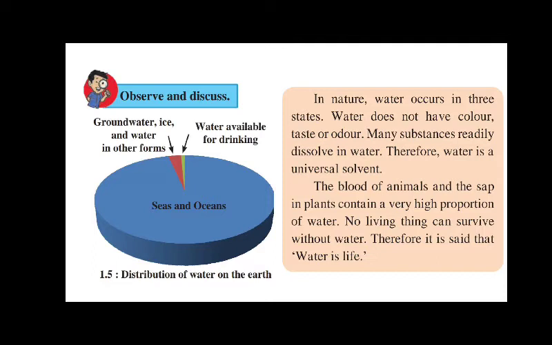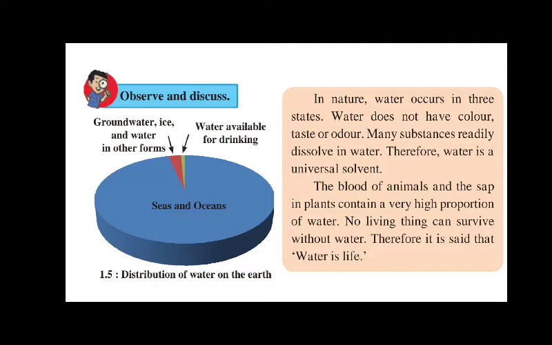This is the pie chart of distribution of water on the earth. So you can see that the water is present on the earth in much quantity, but not every water is useful to us.